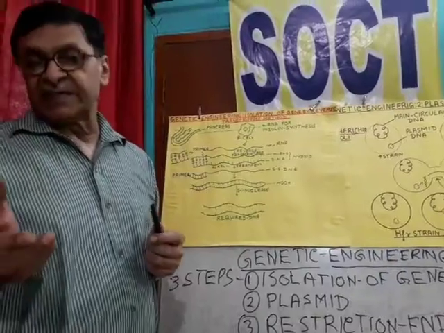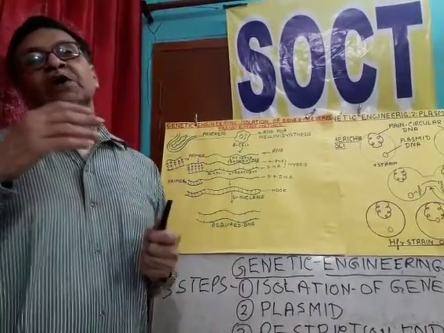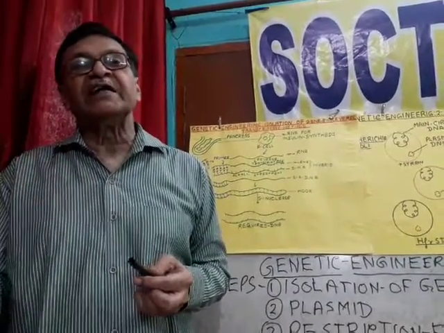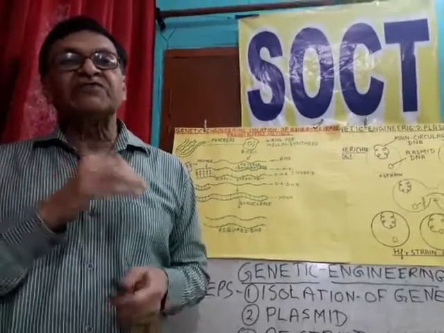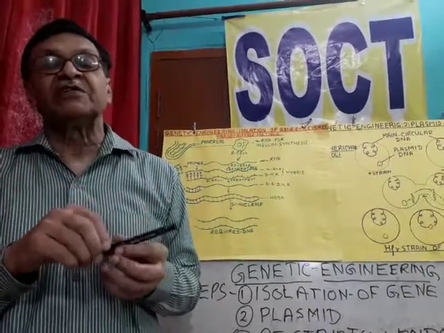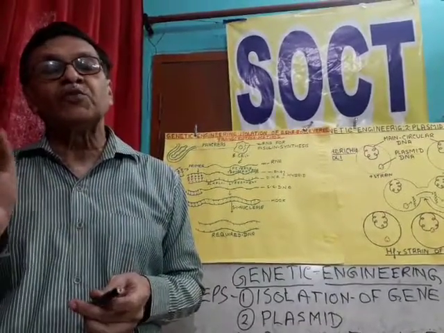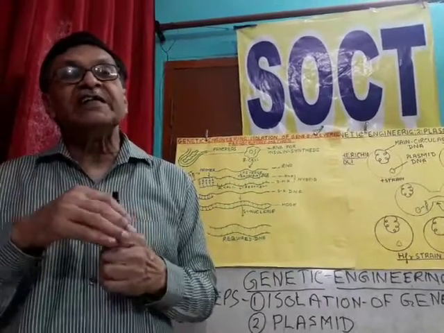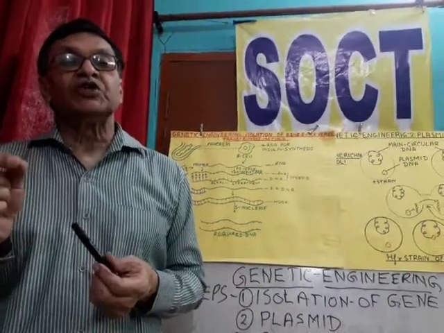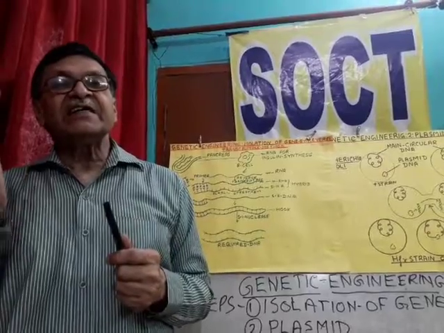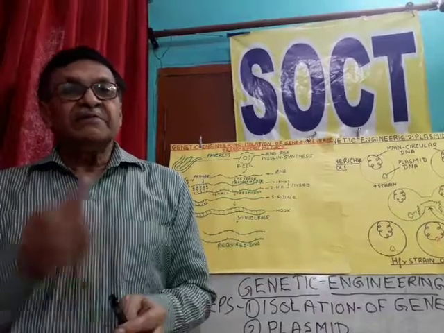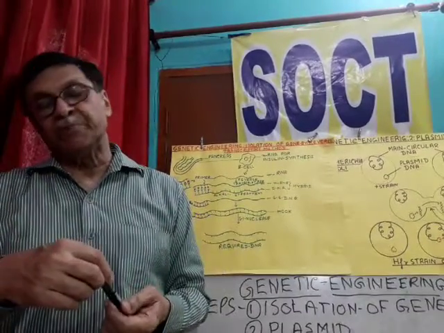Earlier, the central dogma concept was that flow of information always proceeds in the forward direction from DNA to RNA and from RNA to proteins, and the reverse of this is not possible. But in 1960, Beadle and Tatum discovered that genetic material in tobacco mosaic virus was not DNA but RNA, and it also contained an enzyme, reverse transcriptase, which could synthesize a DNA strand on an RNA template, and from this isolation of gene became possible.